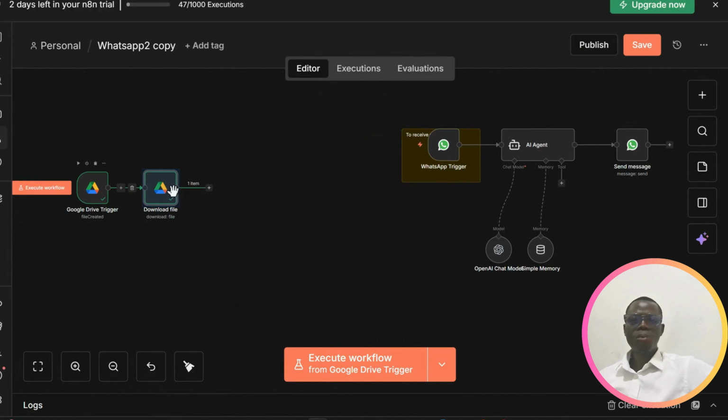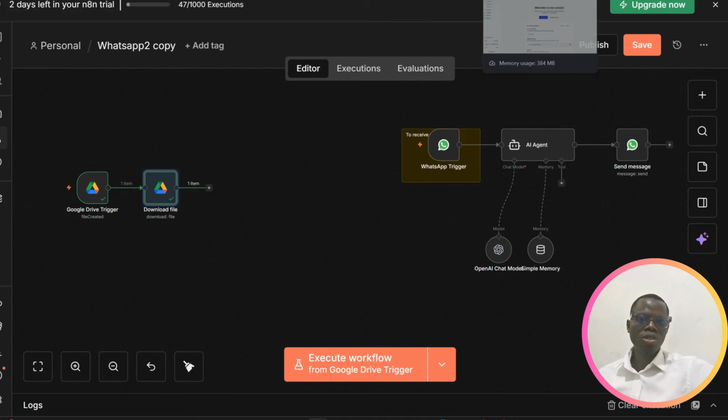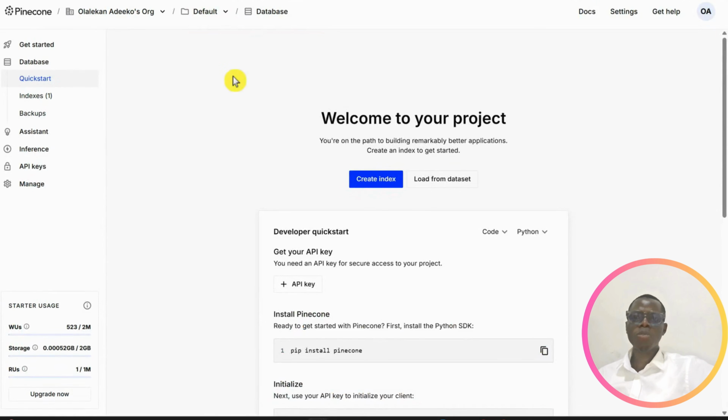So right now we have two nodes: Google Drive, fetch the file, and another Google Drive, download the file. So where are we feeding the file in? We will be using a platform called Pinecone. This is Pinecone, pinecone.io. You can sign up there for free. You use it to create your vector database. You have free credit that you can use there. So I'm not paying here. We're using the free plan.